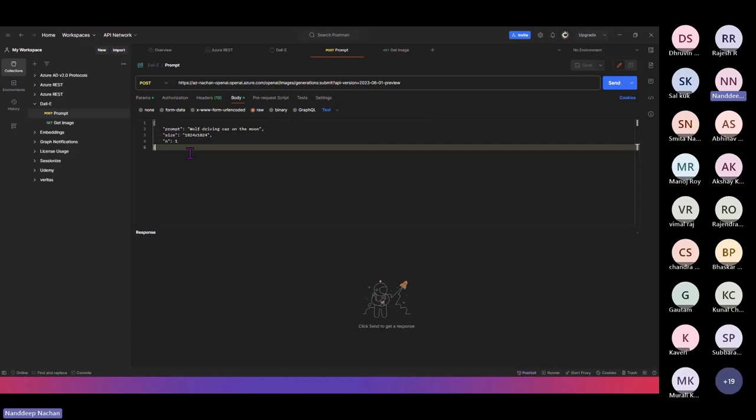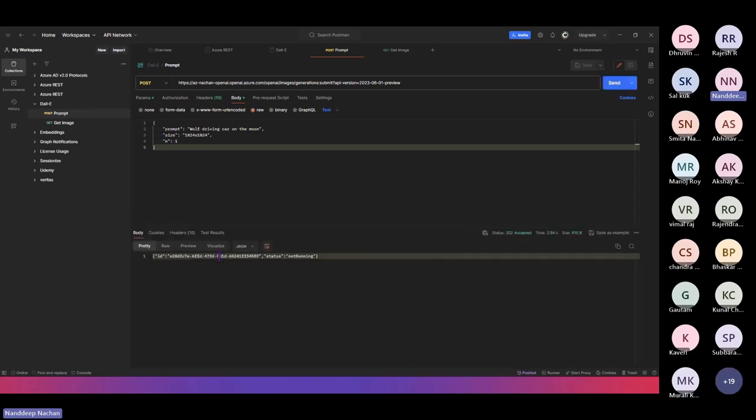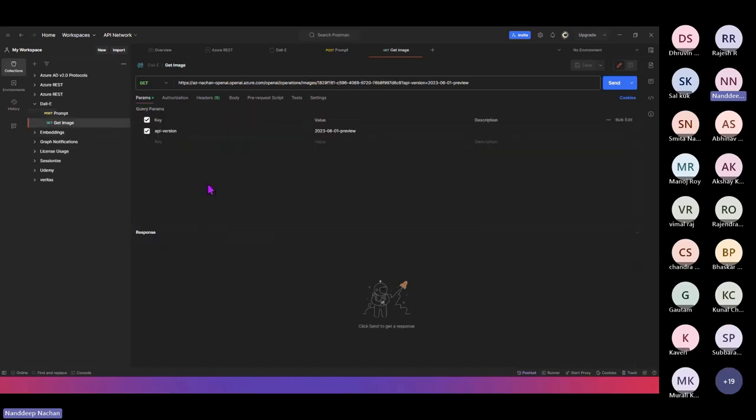All right, so this is the only thing that we have got, so let us go ahead and send this as a request. Once you click on send, this should give us some kind of an ID. Okay, so this is the ID which I was talking about. This one will not directly give you the image, but just the ID. And there is another API that it calls in the background, which is for get image, where I can paste this ID and then simply click on send.